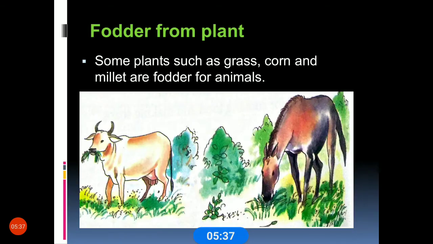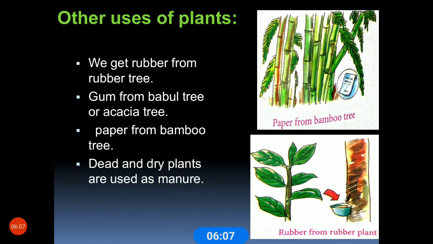Okay, children. Next, fodder from the plant. Some plants like grass, corn, and millet are fodder for the animals. From this grass and this corn, the animals get food. So these plants are called fodder plants. This helps in feeding animals.